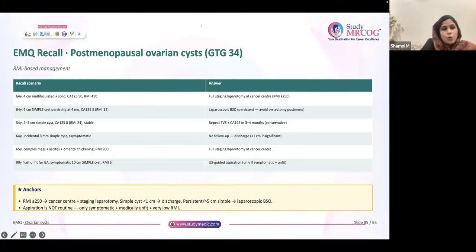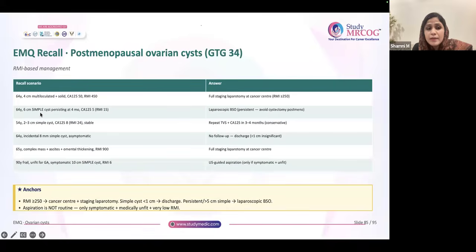64-year-old patient, 4 centimeter multiloculated solid cyst, CA 125 is 50, RMI is high. So you're sure that RMI is very high. So you're going to do a full staging laparotomy at a cancer center.